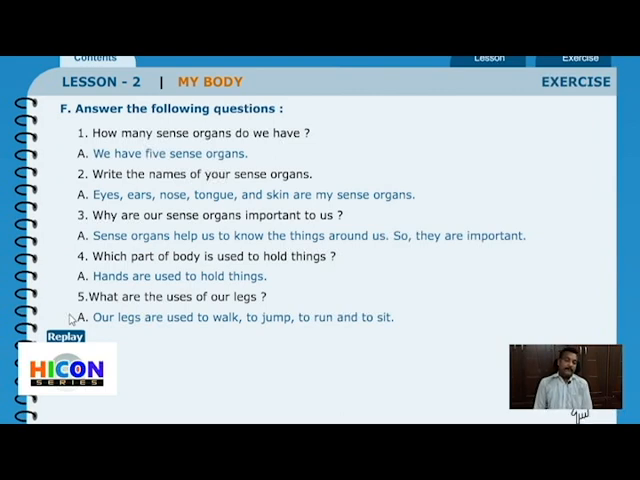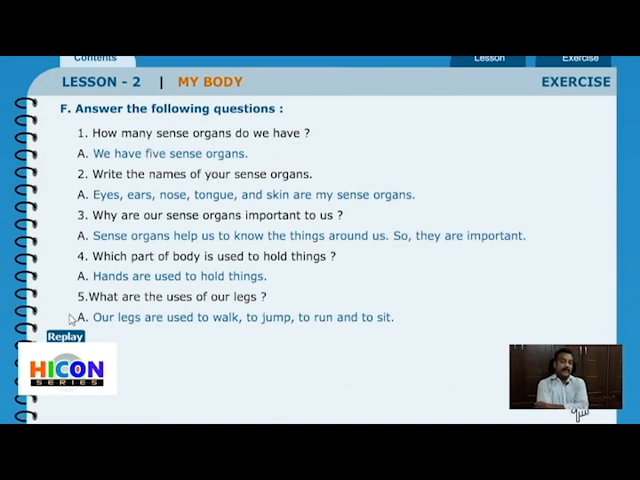Okay. Now the first question, how many sense organs do we have? The answer is we have 5 sense organs. Second question, write the name of your sense organs. Eyes, ears, nose, tongue and skin are my sense organs.